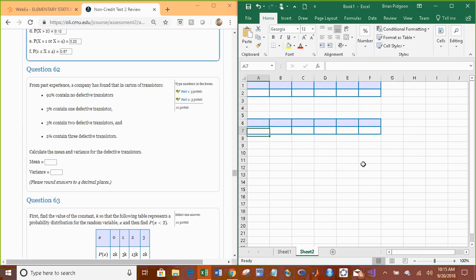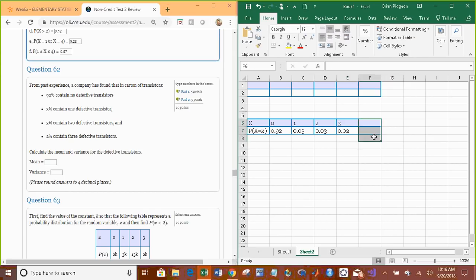From past experience, a company found that, I'm going to make a table with this one. We know that a company has found that in a carton of transistors, 92% have no defectives, so none, with a probability of 0.92. One defective has a probability of 0.03. Two defective has another probability of 0.03. And then three defective, 0.02. And we don't worry about this last row because it doesn't count.